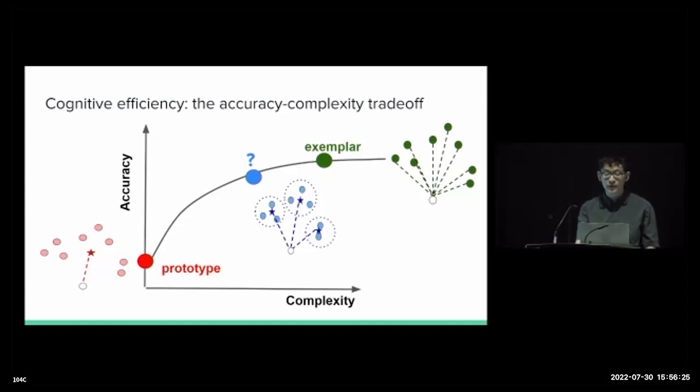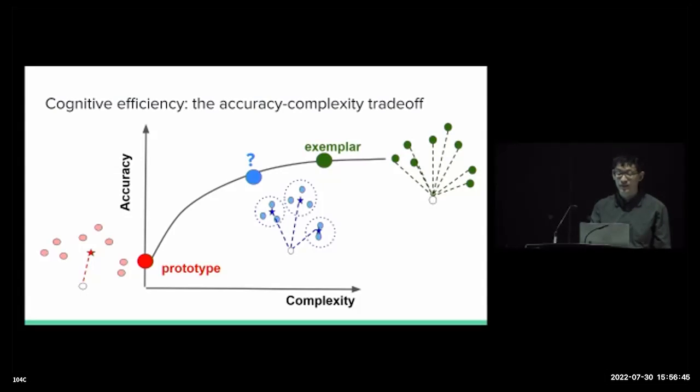So under this view, prototype and exemplar models lie at the two extremes of the spectrum of chaining models. At one extreme, the exemplar model offers a highly accurate representation of the mental state of our lexical category at the expense of a very high memory cost.